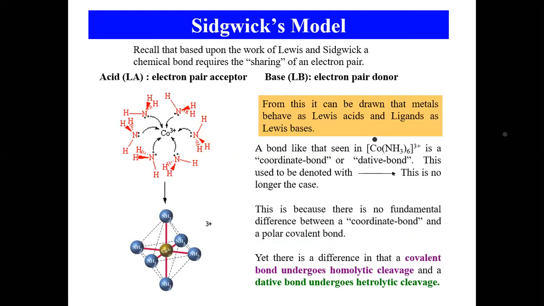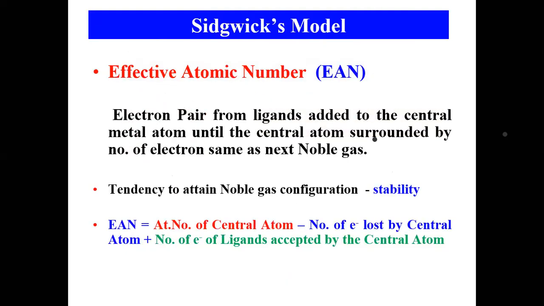The Sidgwick model states the effective atomic number rule: electron pairs from ligands are added to the central metal atom until the central atom is surrounded by a number of electrons same as the next noble gas. So it reaches the nearest noble gas configuration. It can be 18 or 8, but only the 18 electron rule is what he explained, and it is valid for coordination compounds.